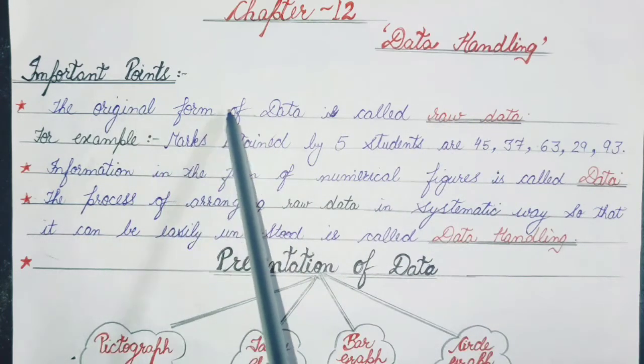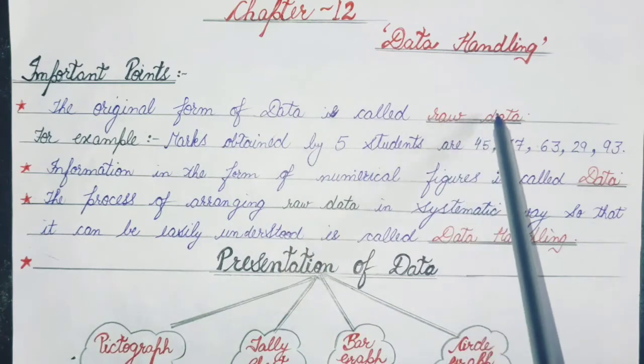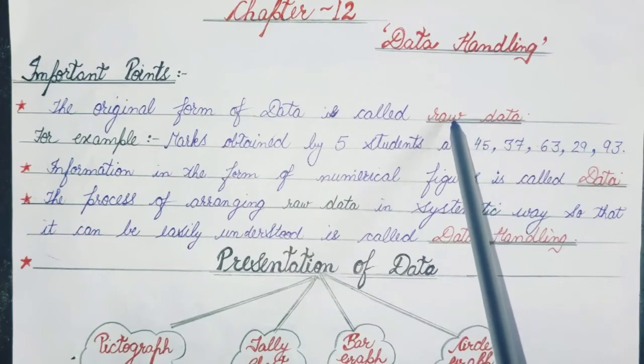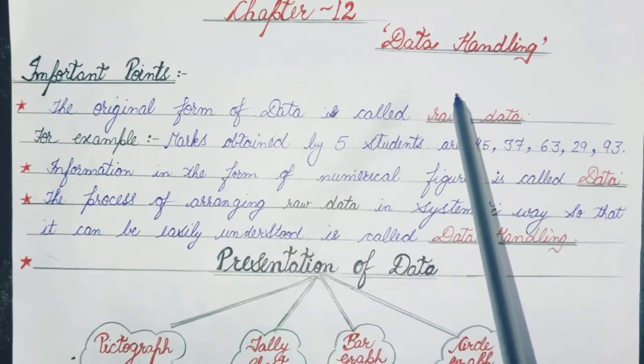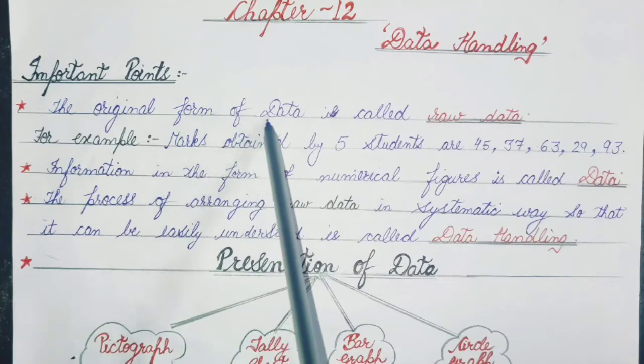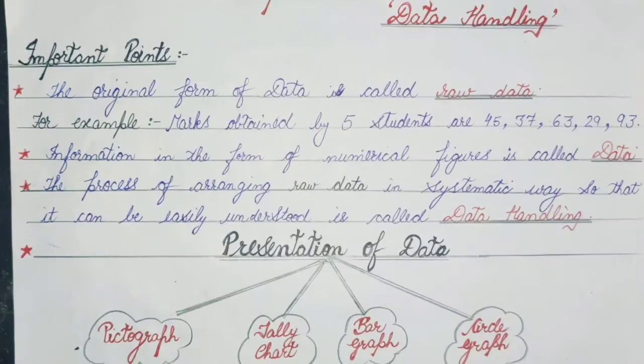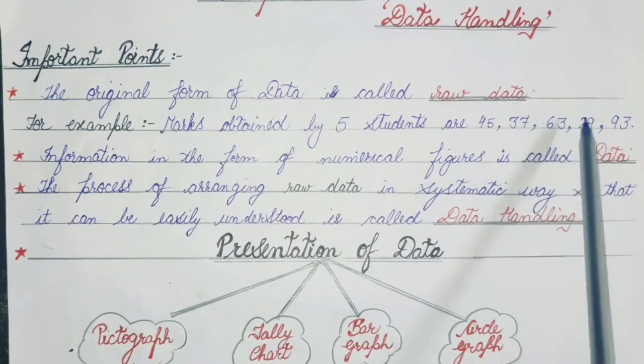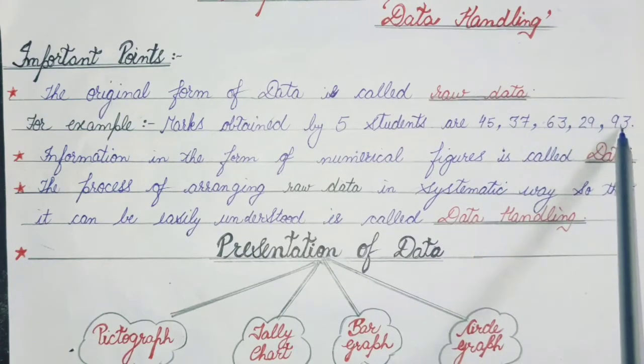The original form of data is called raw data. When we collect our data personally for the first time, that is called the original form of the data. Or we can say that raw data is the data from which we cannot draw any conclusion. Let us take an example. Marks obtained by 5 students are 45, 37, 63, 29 and 93.